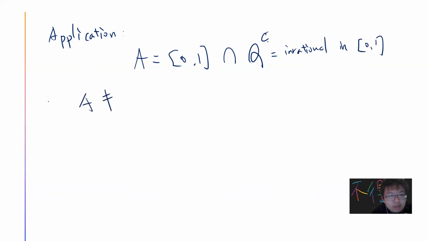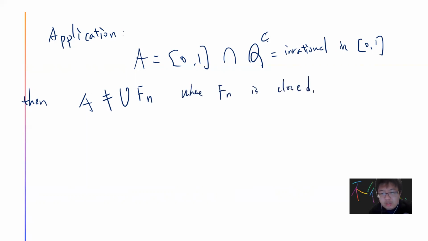And A cannot be written as the union of F_n, where each F_n is closed. Well, this is really weird, and very difficult to prove if you haven't learned set theory. Okay, so the proof is very simple, right? Because we have the BCT. So suppose A is a union of the closed sets, right? So the irrational numbers are nowhere dense, which tells you that F_n is nowhere dense.